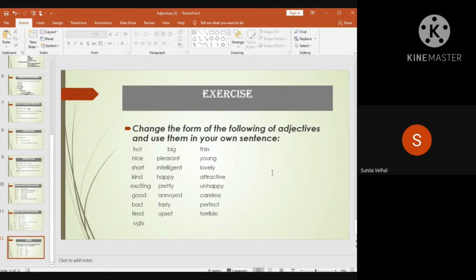Now what you can do is take some example sentences and identify the adjectives in them. For example, if you have the sentence, this young boy is very clever, you may have the word young underlined.